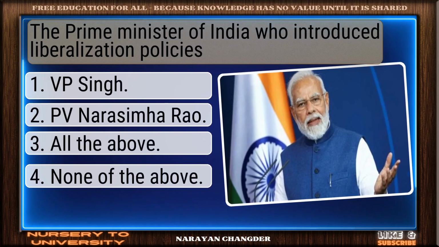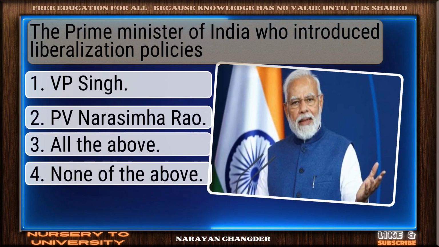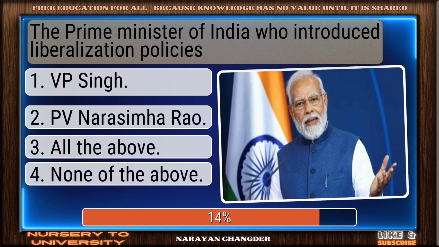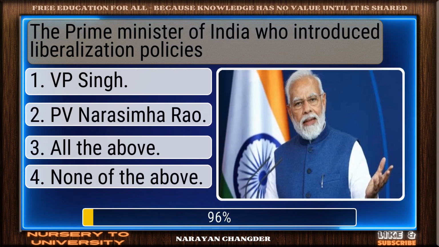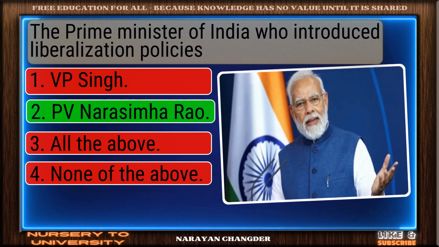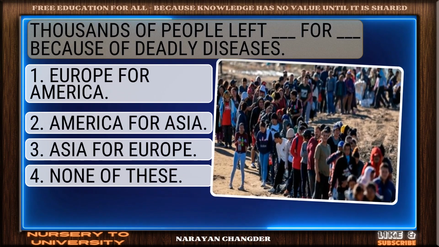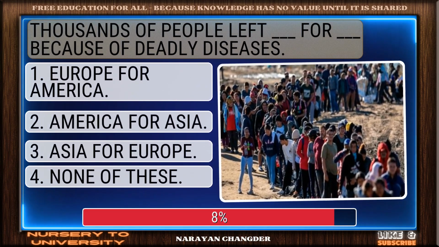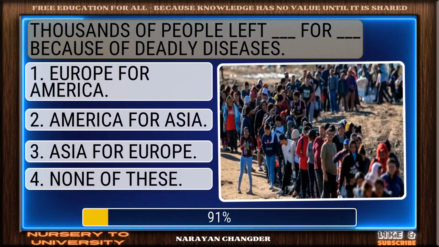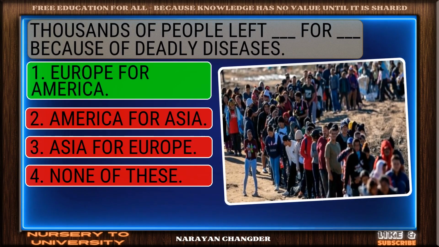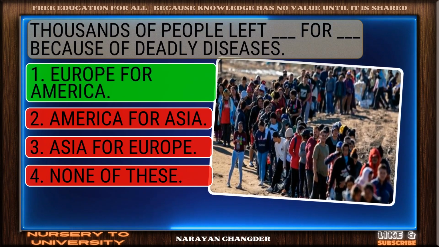The Prime Minister of India who introduced liberalization policies. PV Narasimha Rao is spot on. Thousands of people left Dash for Dash because of deadly diseases. Great thinking. Europe for America is right.